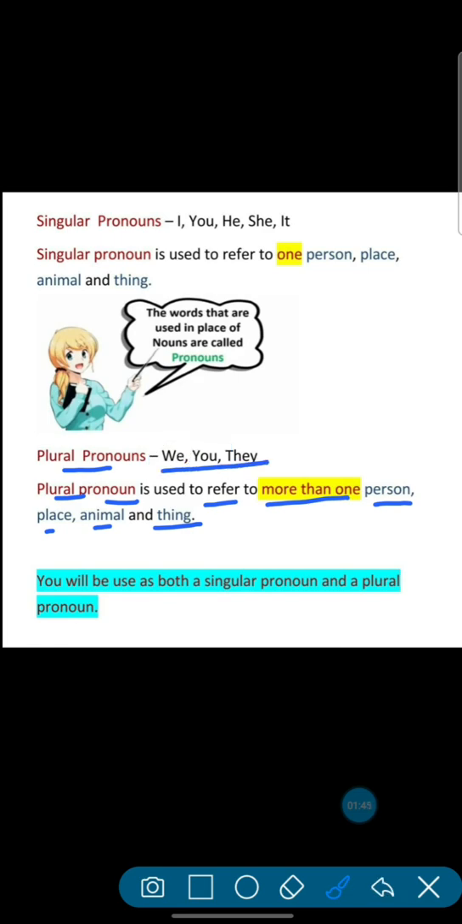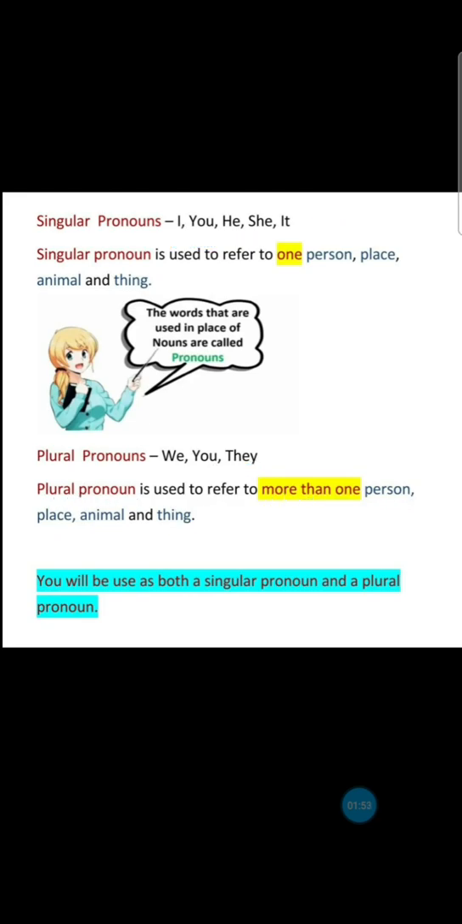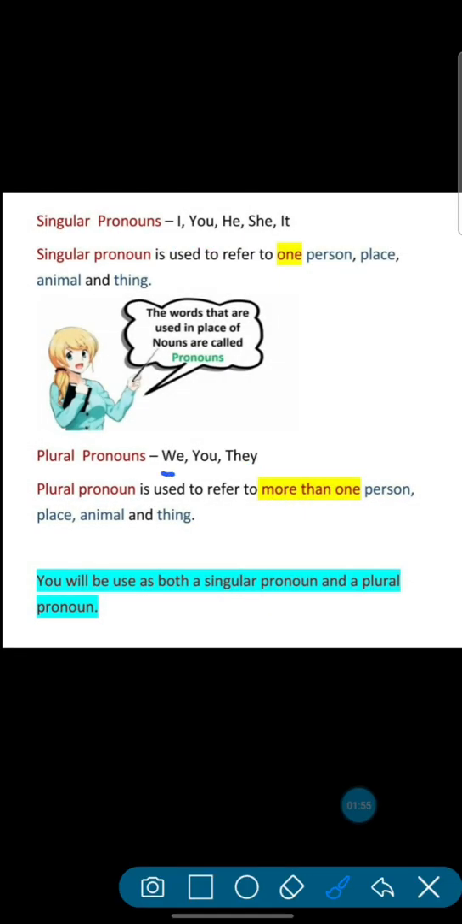We, you, they. These are plural pronouns. I, you, he, she, it. These are singular pronouns. And these are we, you, they. These are plural pronouns.